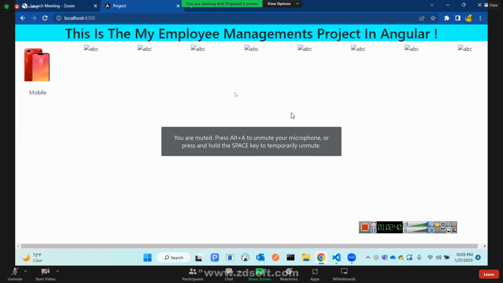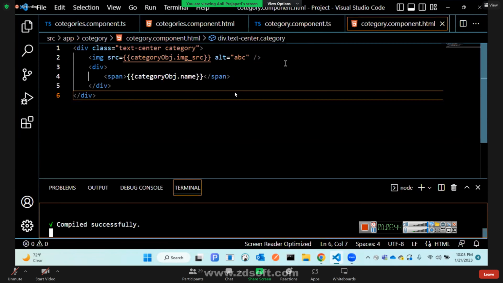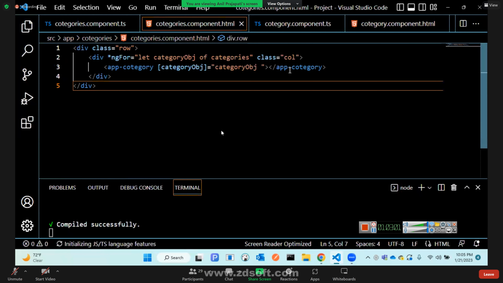Okay, show me the code. Start from the categories component. Show me the categories component. Okay, you have different images. Go to categories HTML.